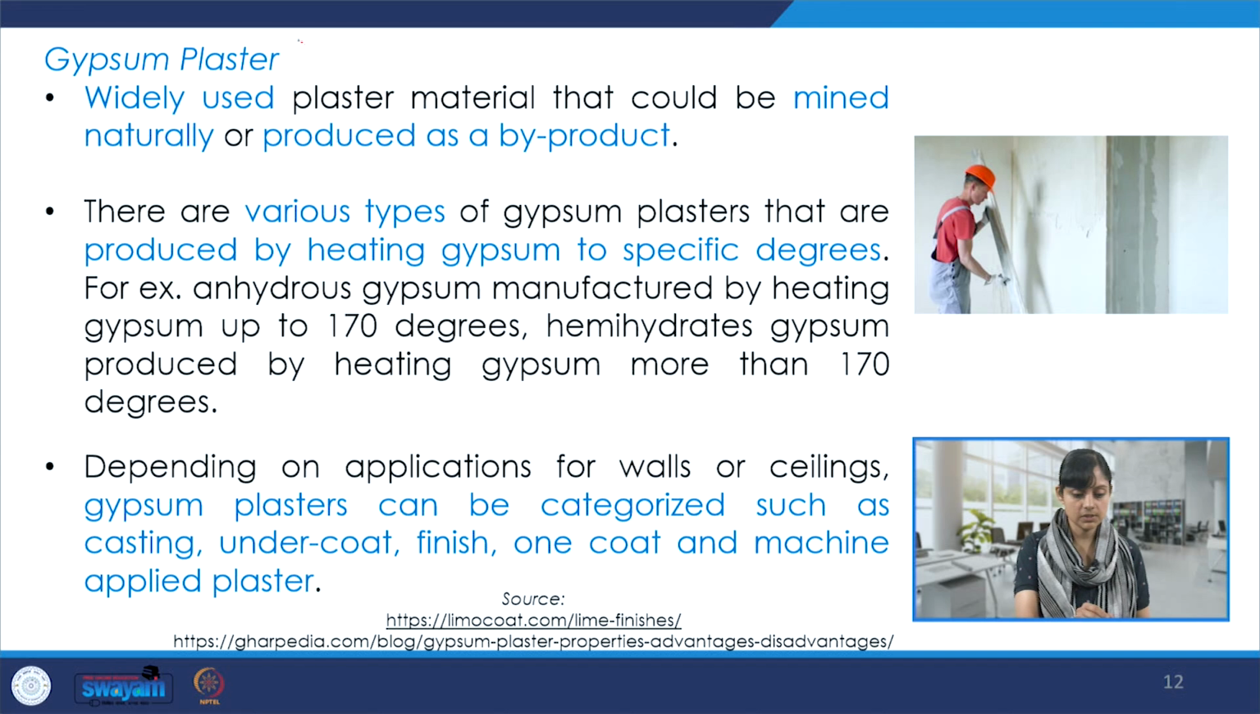There is also gypsum plaster, which is quite popular these days. It's used very widely. And there are various types of gypsum plasters which are available in the market. And they are produced by heating gypsum at specific degrees. And gypsum plasters can be categorized such as casting, undercoat, finish, one coat, machine applied plaster. These are different classifications within the gypsum plaster family.